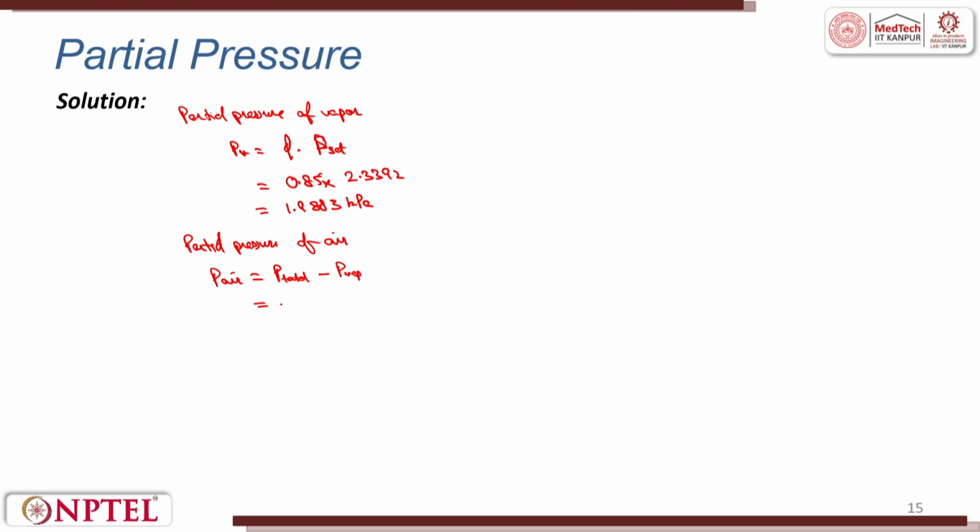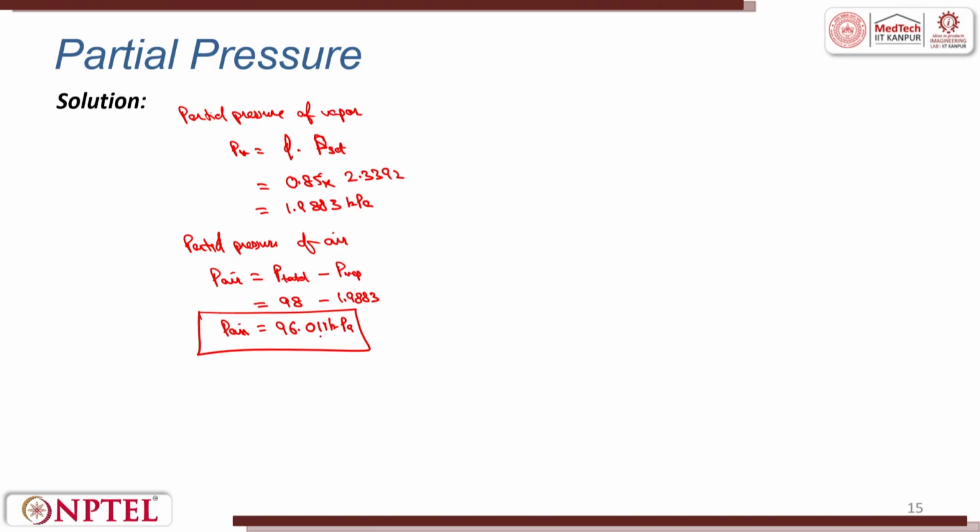Total pressure is given as 98 kilopascal. We have just calculated the partial pressure of vapor, that is 1.9883 kilopascal. So the partial pressure of air turns out to be 96.011 kilopascal. This is Pair. So one part is calculated.